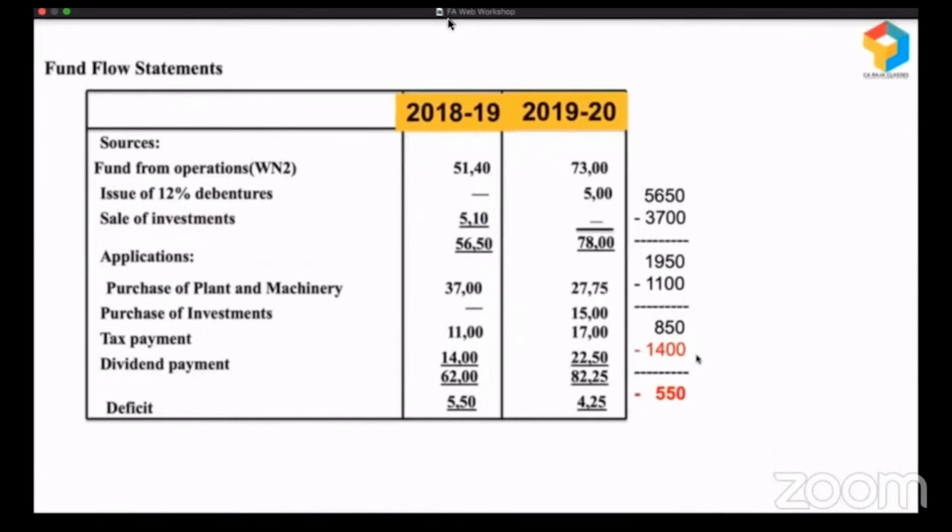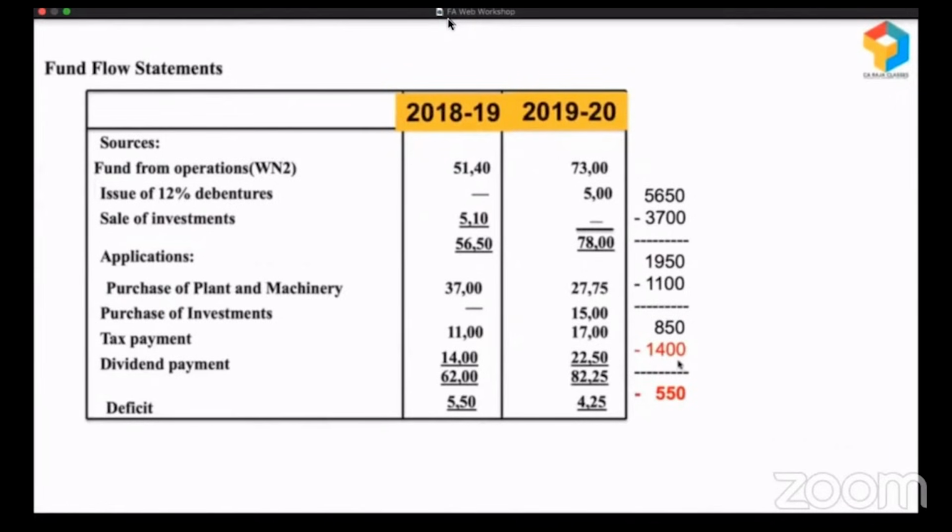That's not a wise approach. Ideally, when they purchased plant and machinery of 3,700, they should have raised some long-term funds. Some portion of this 3,700 could have been funded by long-term funds, and that would have left a good surplus so that they could have paid this dividend easily.